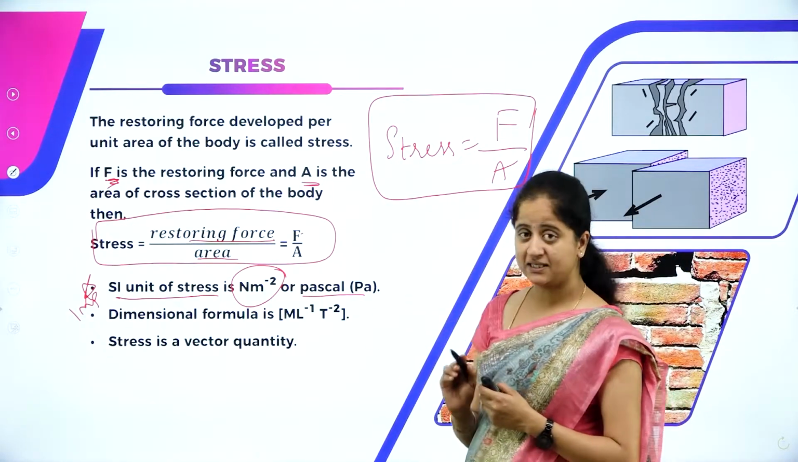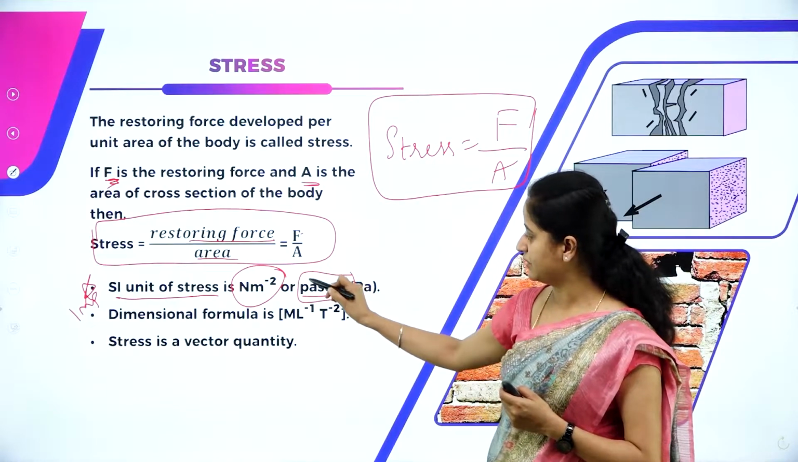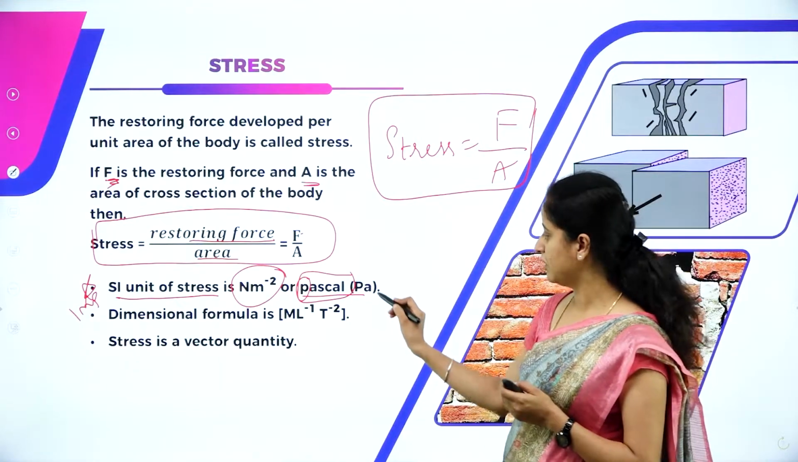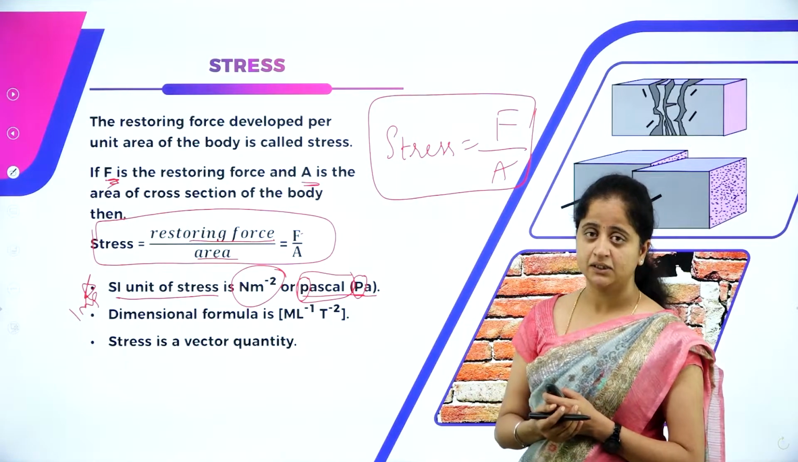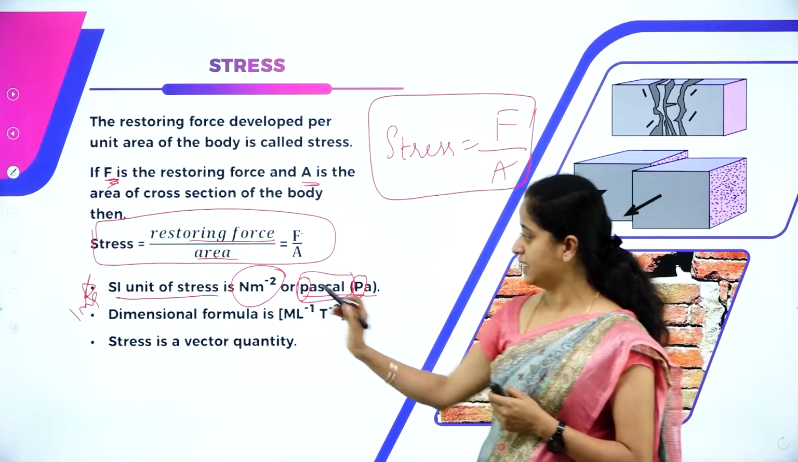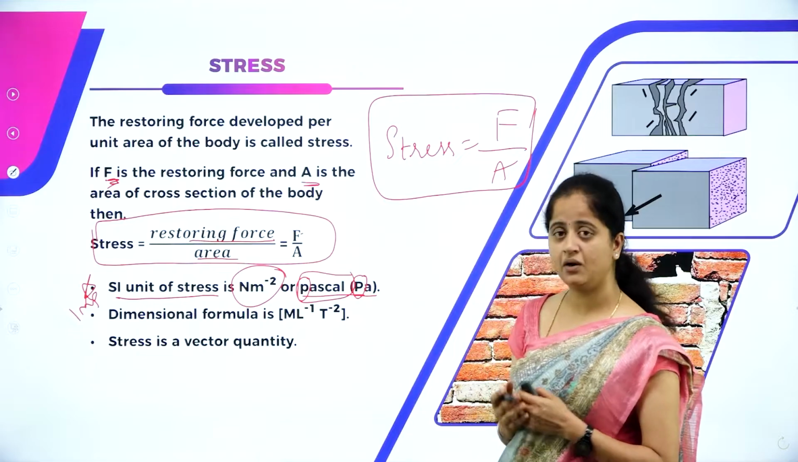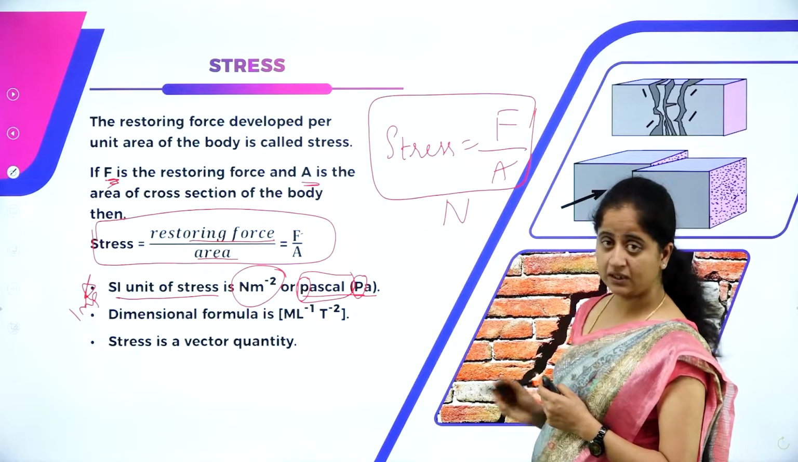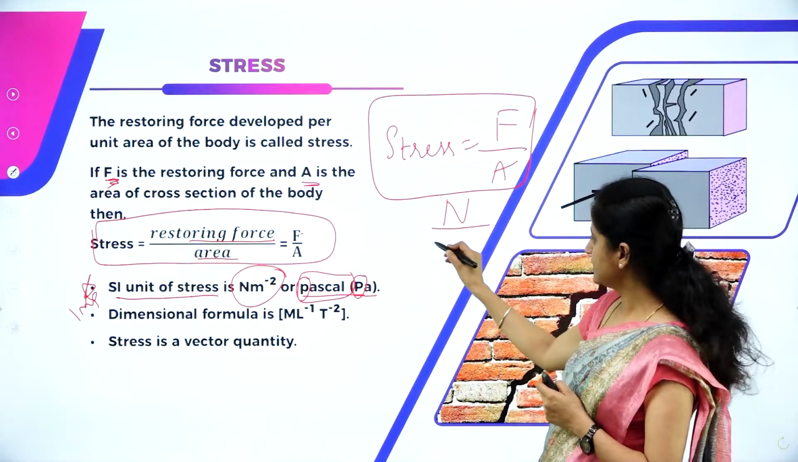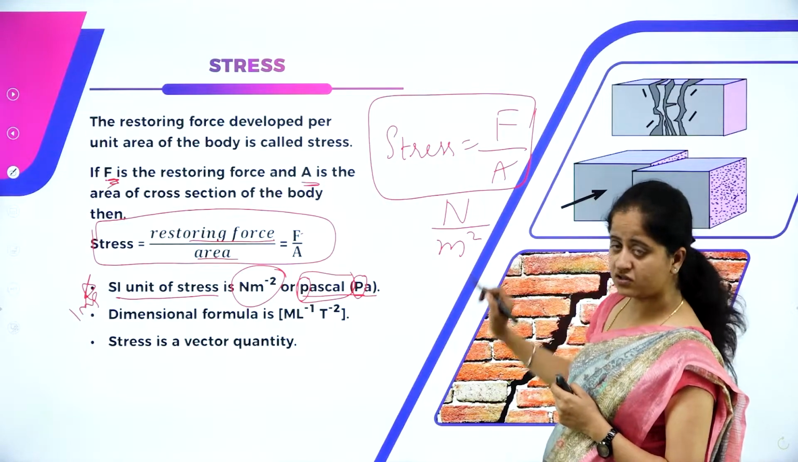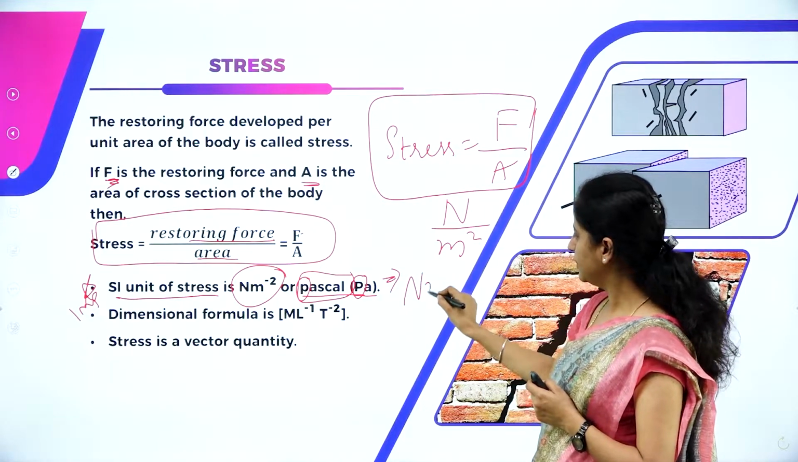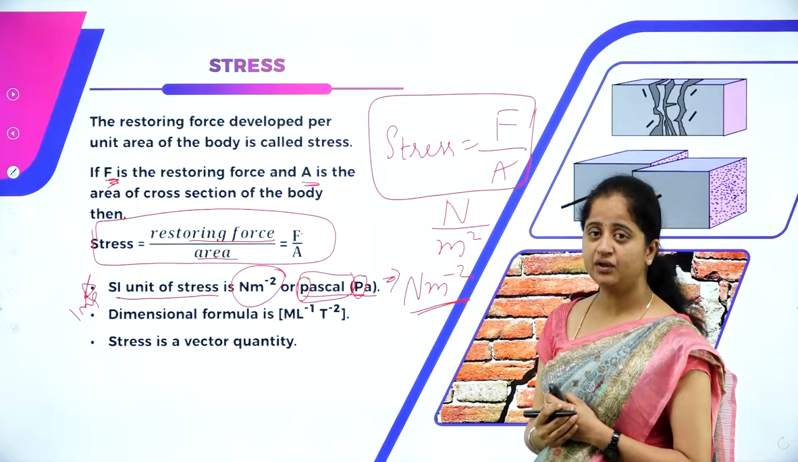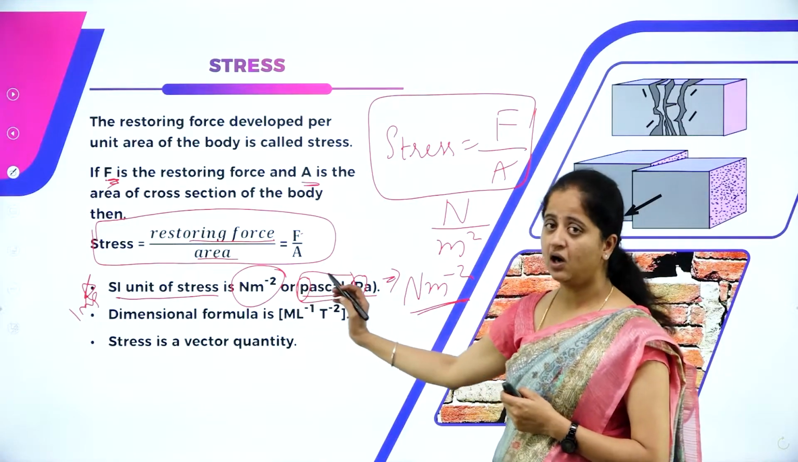While writing the unit, you must understand, if you write the full word pascal, it should start with a small letter, which you have already learnt in the chapter called units and dimensions. And if you are writing it symbolically, then P must be a capital letter, since it is named after a scientist. So, the SI unit of stress is Newton per meter square. How do we get this? What is the unit of force? The unit of force is Newton, and the unit of area is meter square. If meter square goes to the denominator, you will get Newton per meter square. So remembering the SI unit of stress is very easy. The SI unit of stress is Newton per meter square or Pascal.